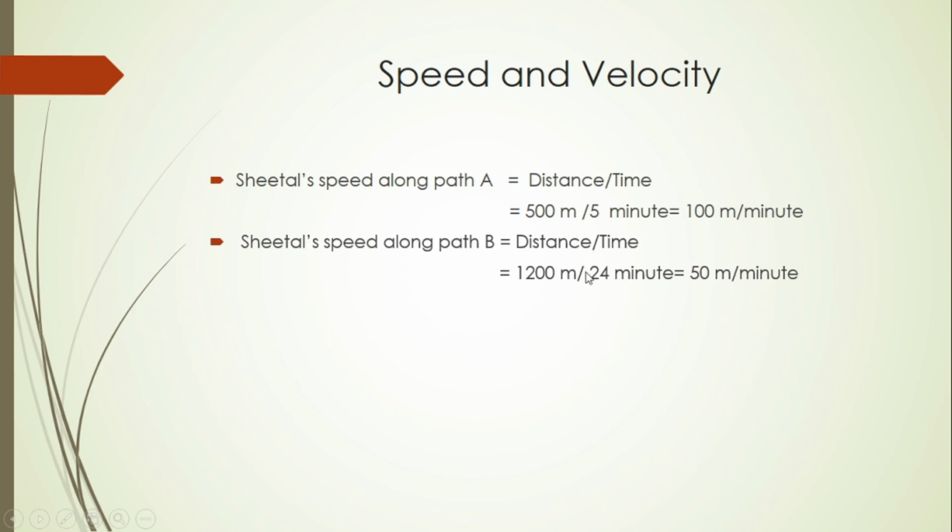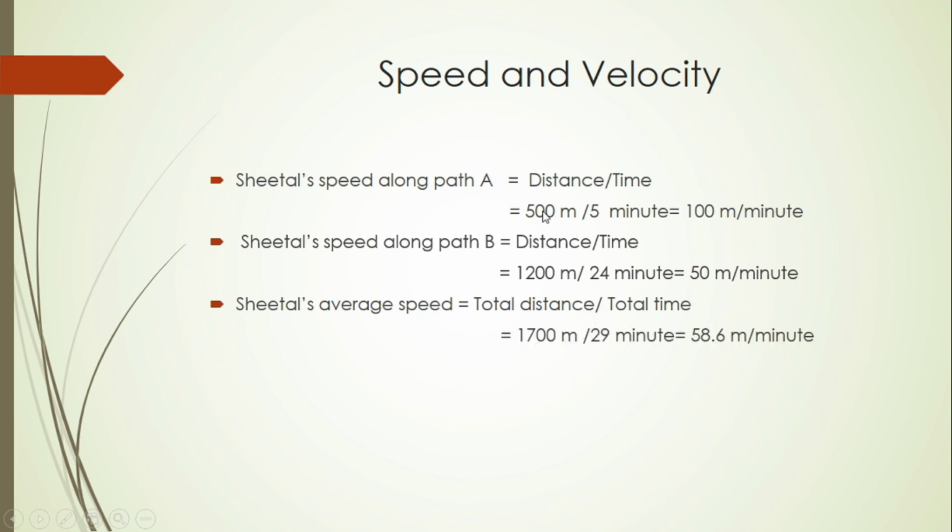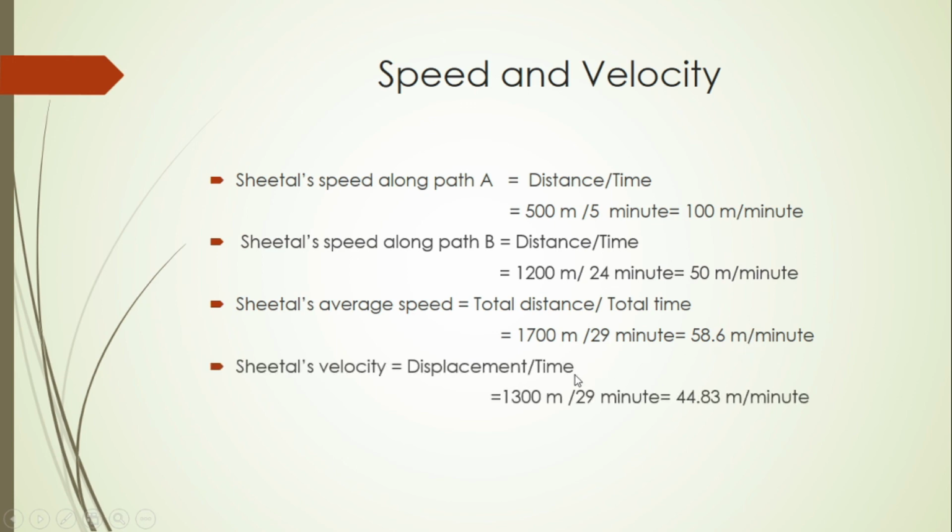Now Sheetal's average speed is equal to total distance by total time. The total distance is 500 plus 1200 and the total time is 5 plus 24, that is 29. So 1700 by 29 is 58.6. So Sheetal's average speed is 58.6 meter per minute. But Sheetal's velocity is equal to displacement by time, it's not distance by time. So displacement is 1300 meter and the time is 29 minutes, so it is going to be 44.83. Understood the difference between velocity and speed? There will be a difference.